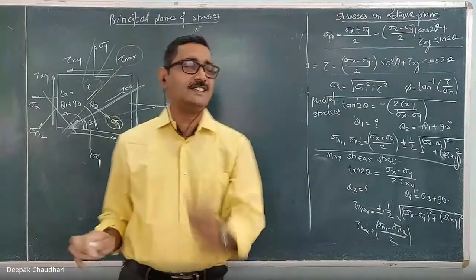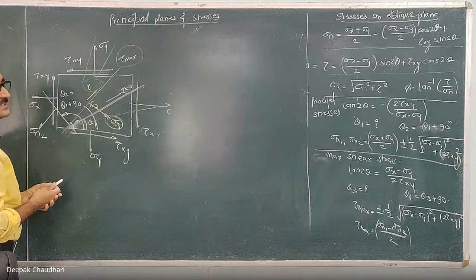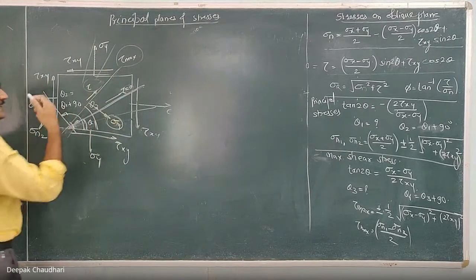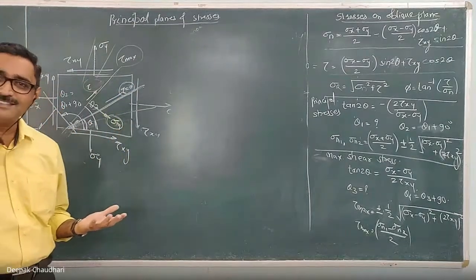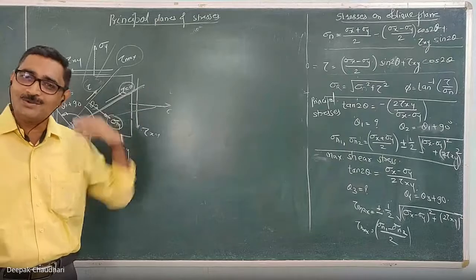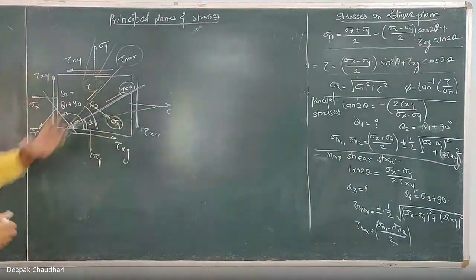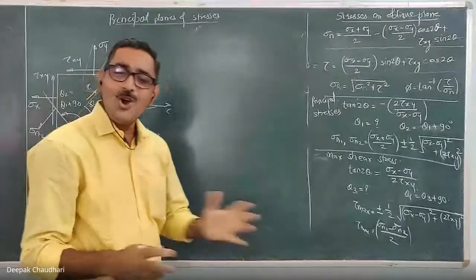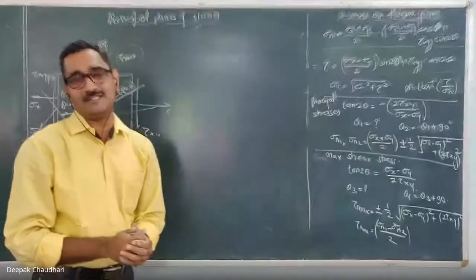Here, listen once again. In this strained body, on which these different types of stresses are acting, if I consider the number of planes, one plane has shear stress 0, so that became the principal plane. Clear? How to find it out and what its significance is, we have already discussed. Similarly, in this number of planes, there is one plane on which the maximum shear stress is acting.